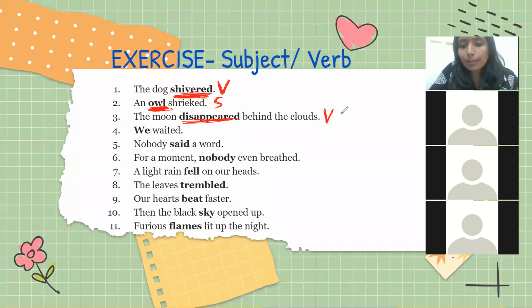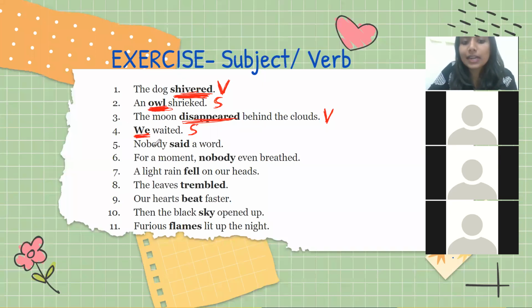The answer for the third one is: disappeared is a verb. Okay, Manan, come off mute. Ma'am, verb. V is a verb. Is V an action word? No, ma'am. Then it is a subject. Because V is not an action word. Here the sentence is talking about V. So it's a subject. Okay, quickly now we are going to improve our speed.